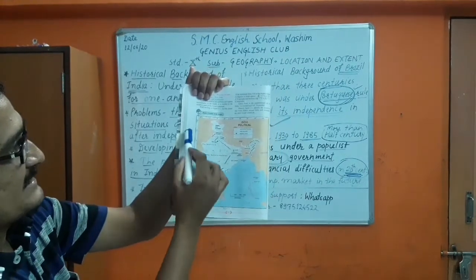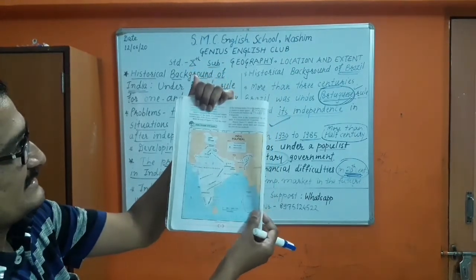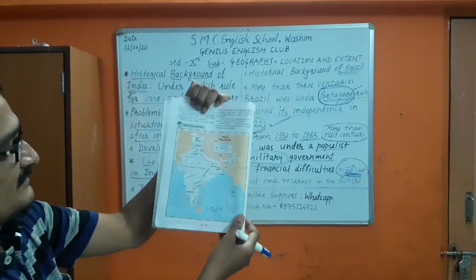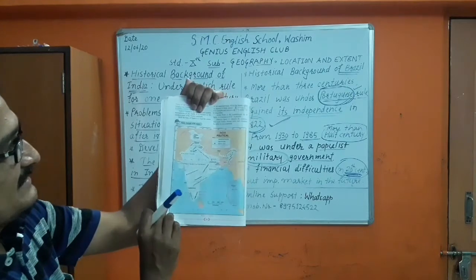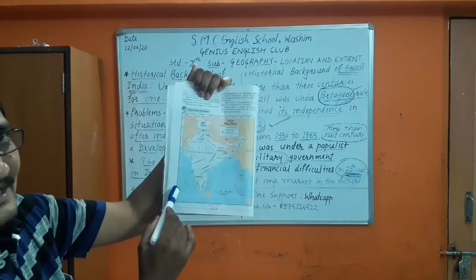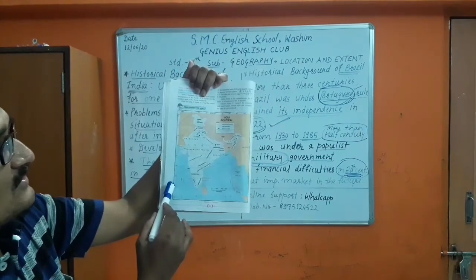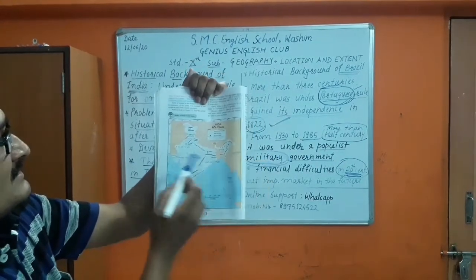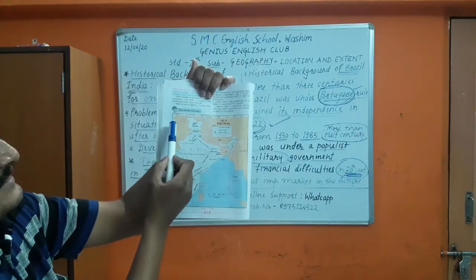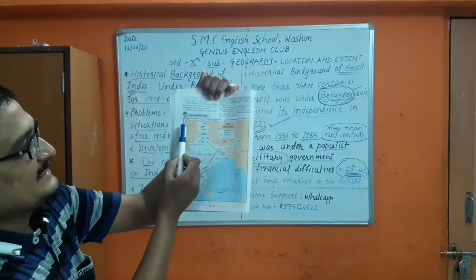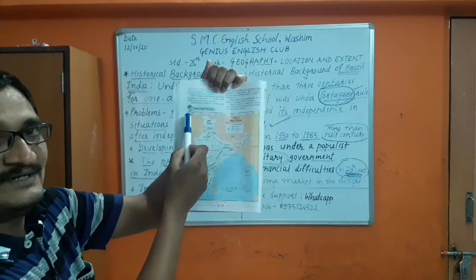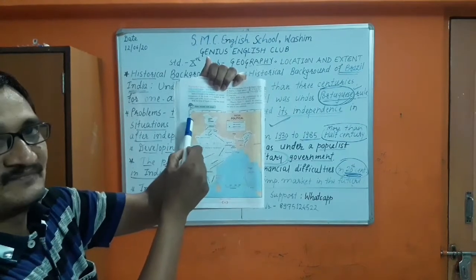The latitudinal extent of India is 8 degree 4 minute north to 37 degree 6 minute north. See your textbook. That is the latitudinal extent of India.